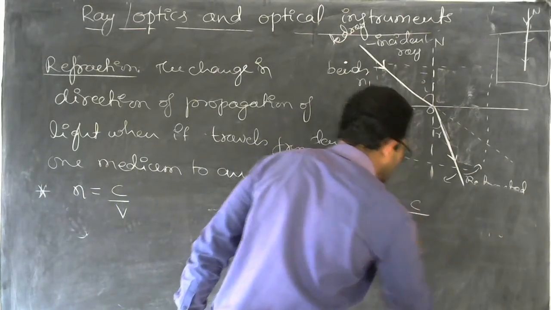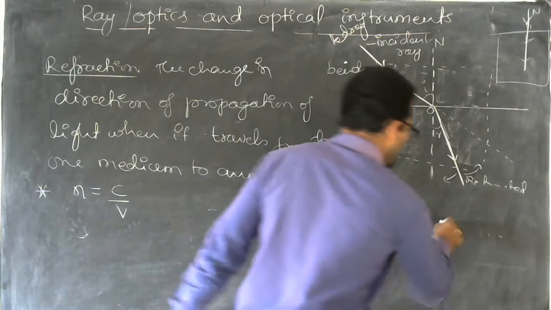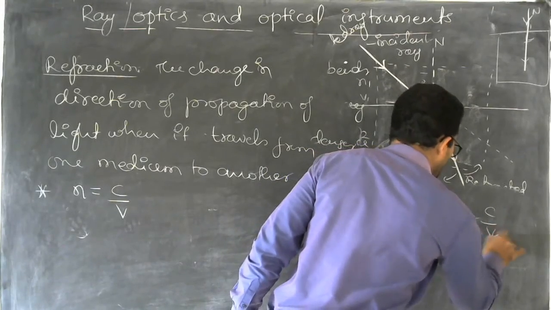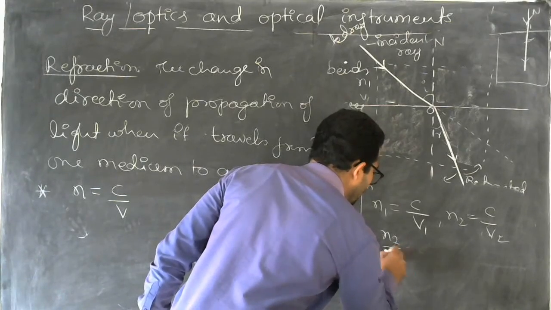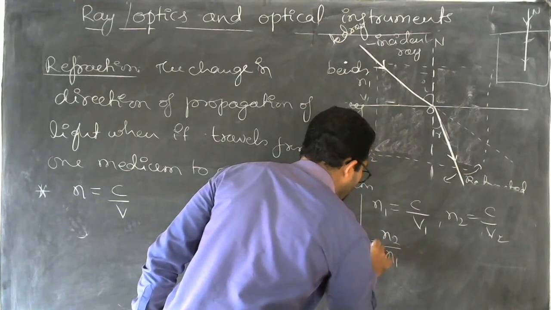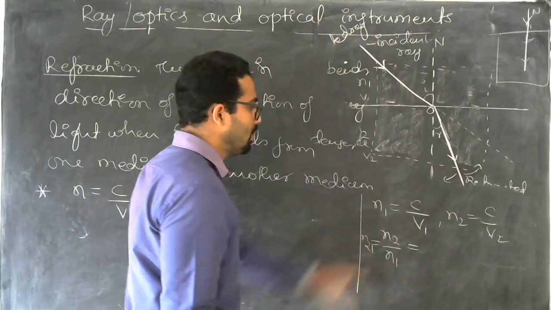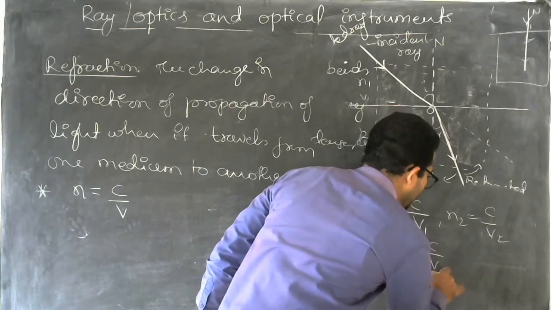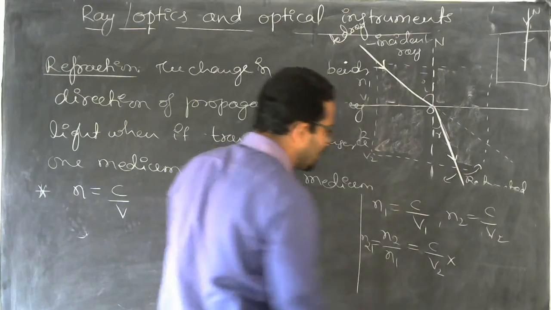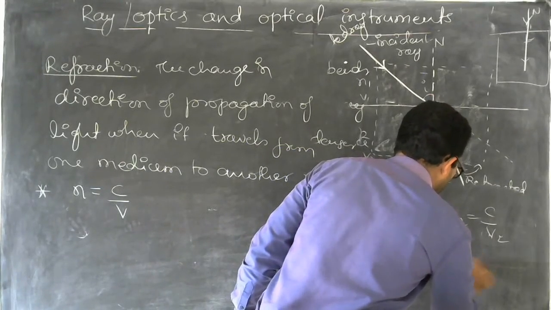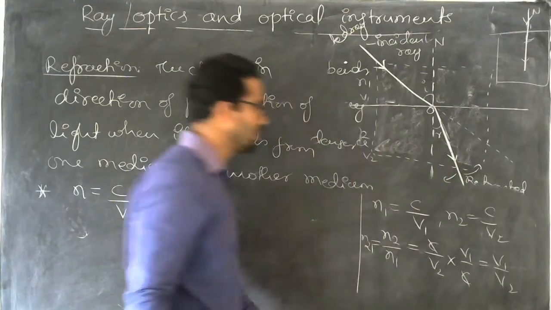For the second medium, n2 is equal to c by v2. So n2 by n1, which is n21, is equal to c by v2 divided by c by v1. The c cancels out, so n21 is equal to v1 by v2.